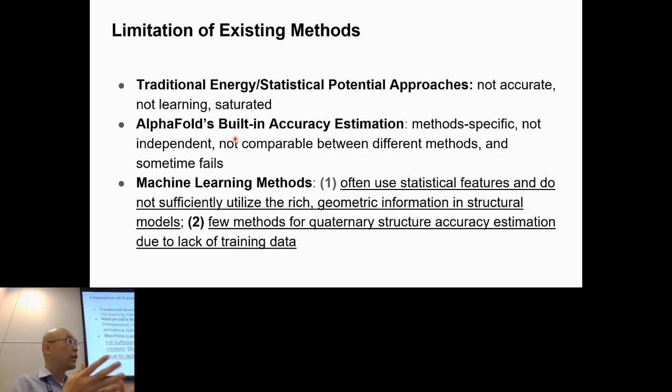So that's something we can leverage to improve this kind of methods. Another thing is that most methods have been designed for estimating the quality of the tertiary structures. Much fewer methods exist for estimating the accuracy of the quaternary structures. The reason is that there are a lot of tertiary structure models, not many quaternary structure models for training those kind of machine learning methods to predict quality of the quaternary structure models. How can we overcome that challenge? That's what we try to work on in this work.